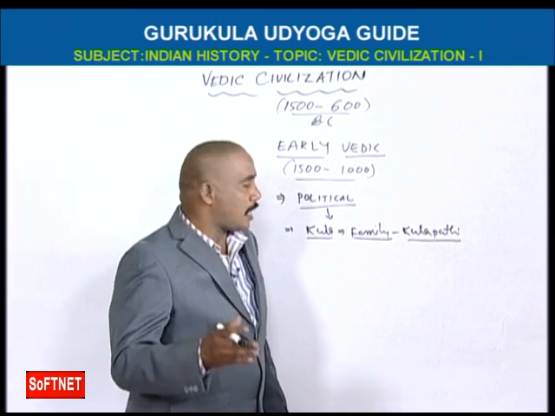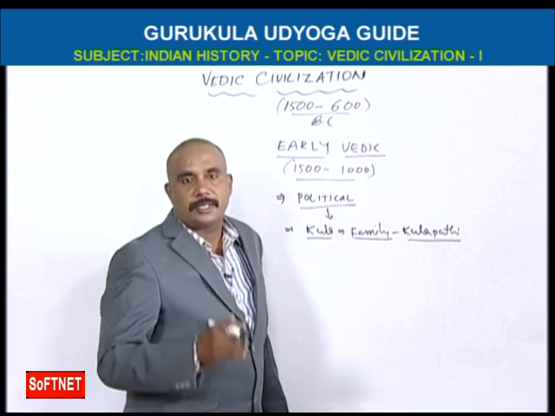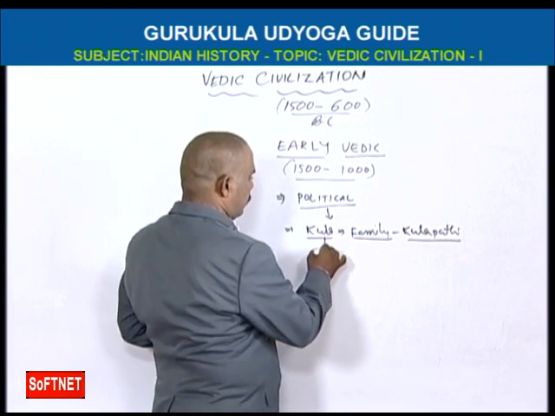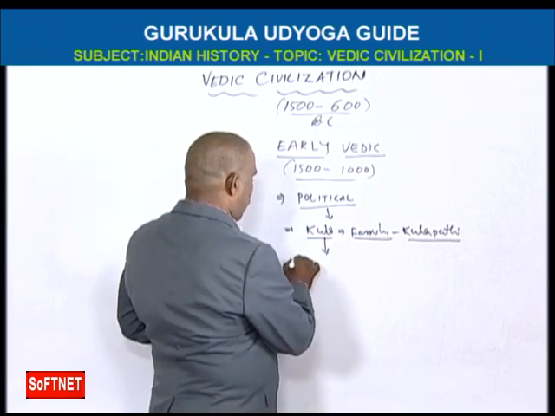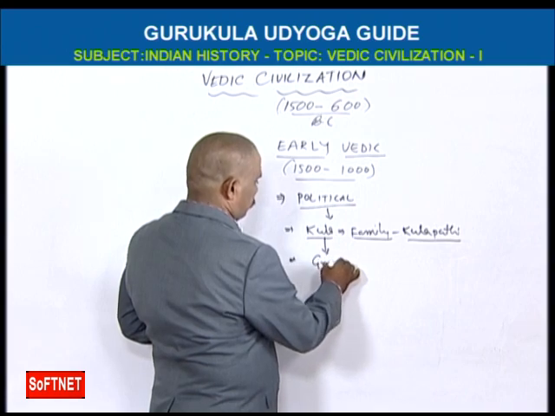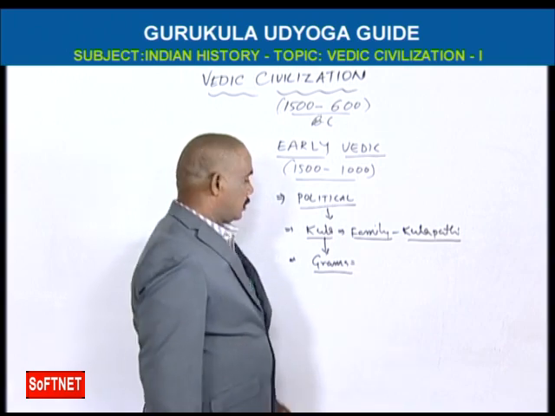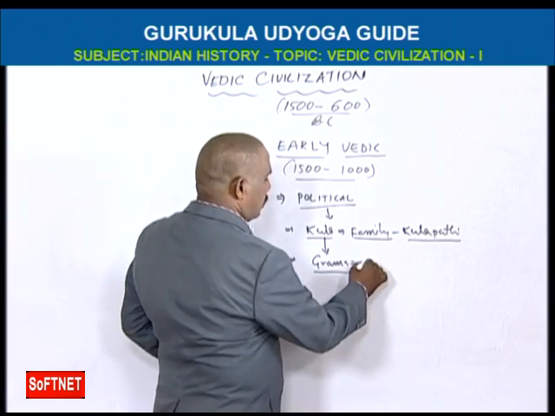The head of Kula is called Kulapati, Gruhapati, Dampati, etc. A group of Kulas is called Grama. A group of families is called Grama. The head of the Grama is Gramika.